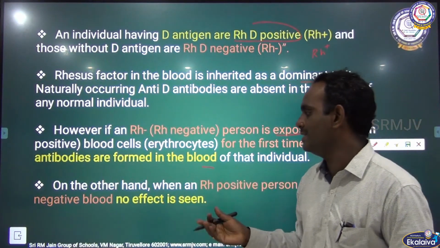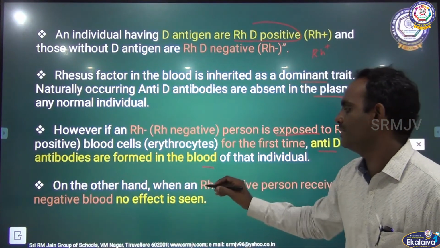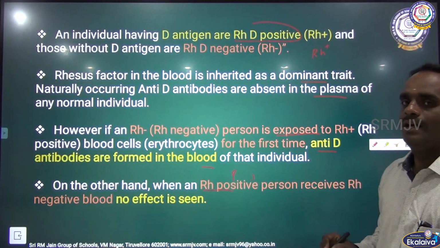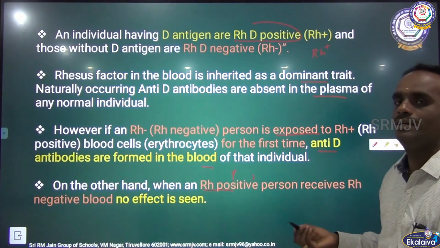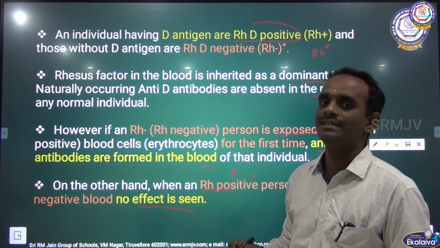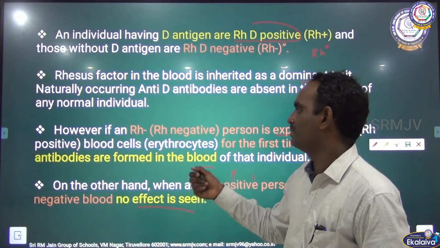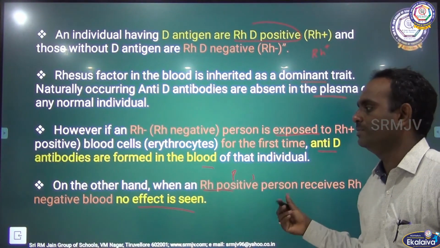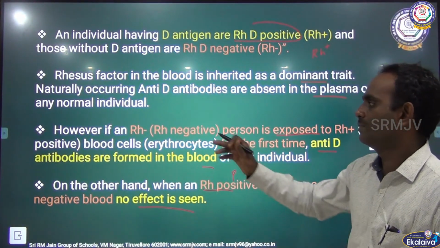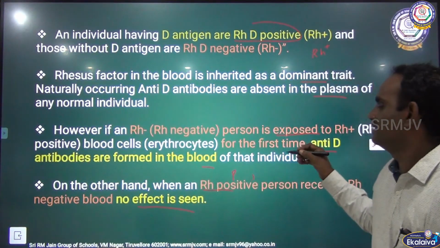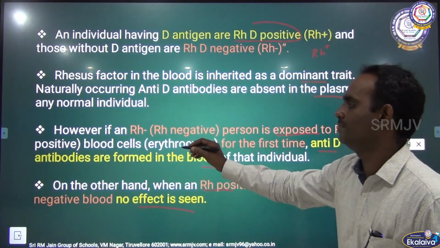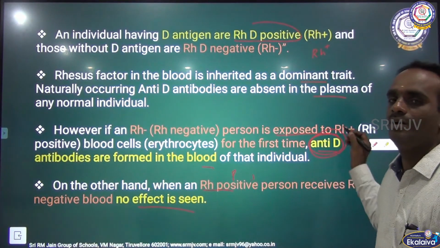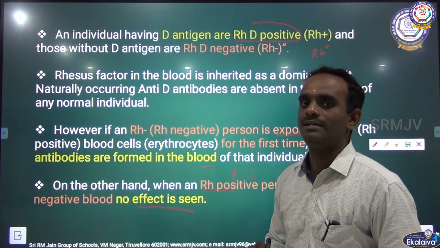On the other hand, when an RH positive person receives RH negative blood, no effect is seen. Clear, children?